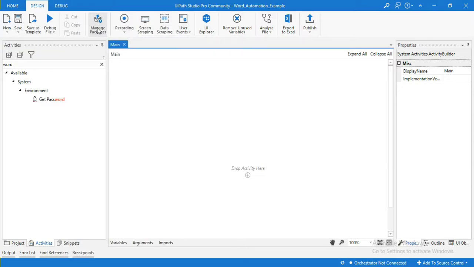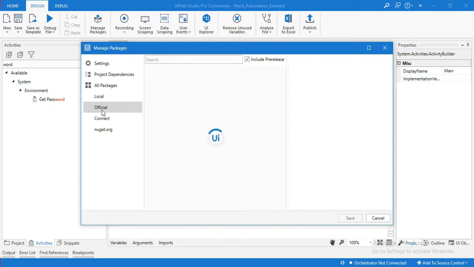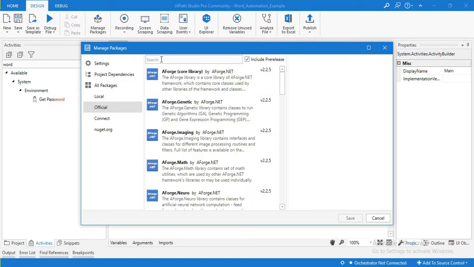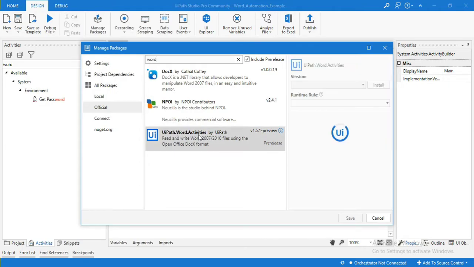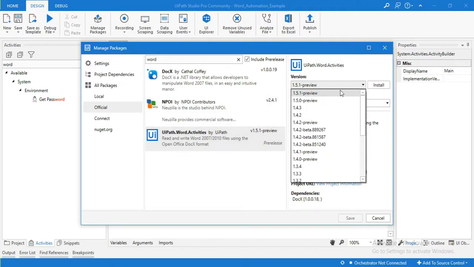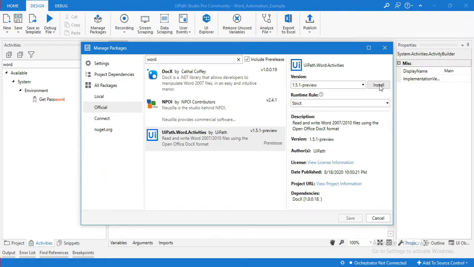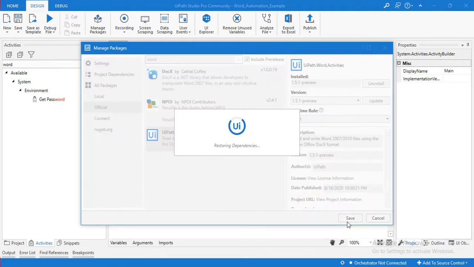click on the Manage Packages and click on Official, and in the search box, search for Word. So you can see uipath.word.activities. Click on this and click on this drop down and select the latest version. So click on install and click on save. So now the package is going to install in your UiPath.